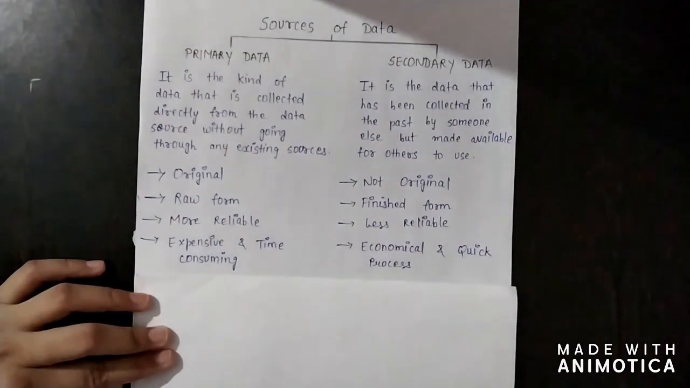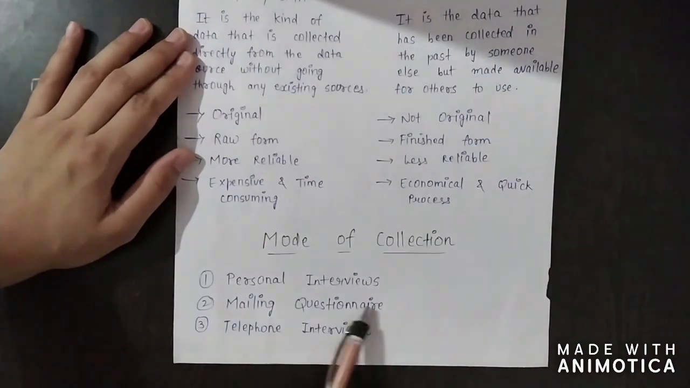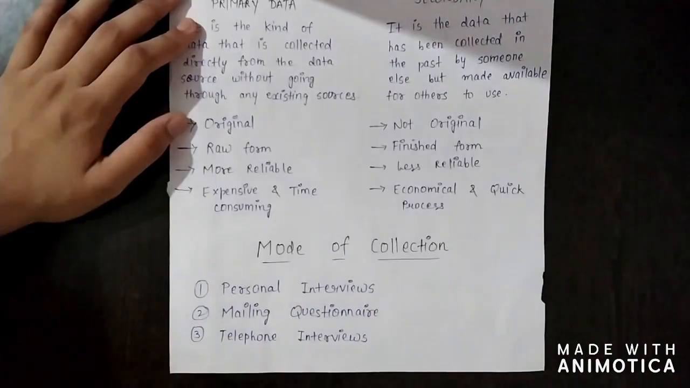Now, to collect the primary data, there are three methods. First is personal interview. In the personal interview method of collection, the investigator himself meets the respondent face to face and asks the questions related to the inquiry and gets the answers.